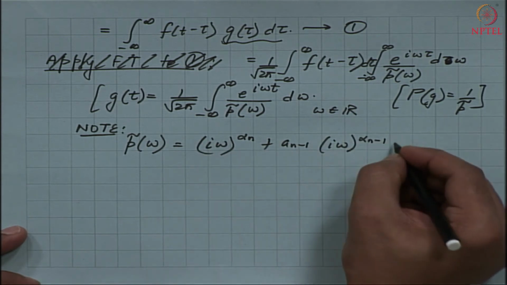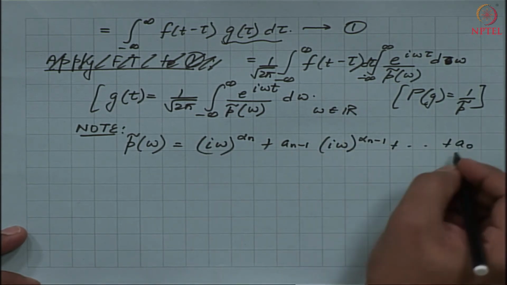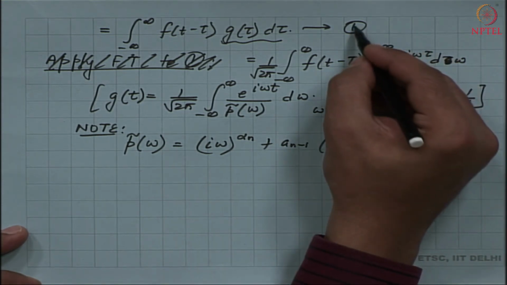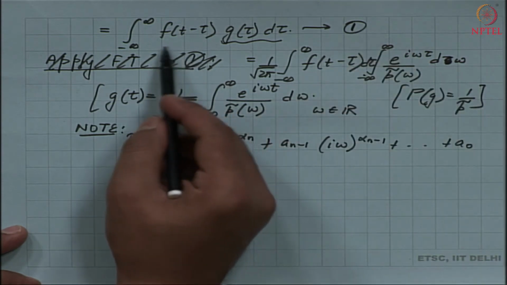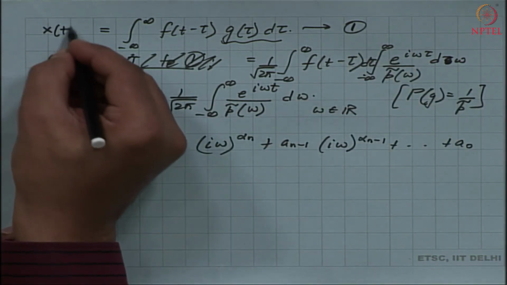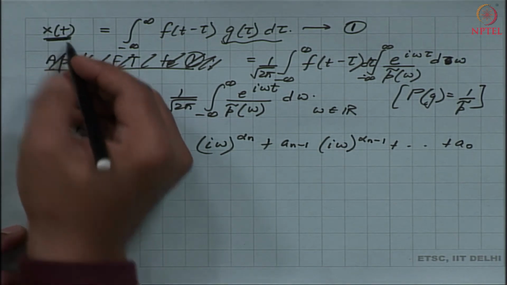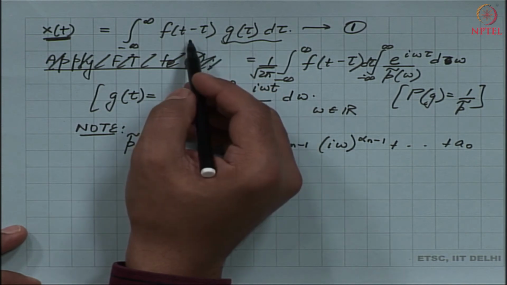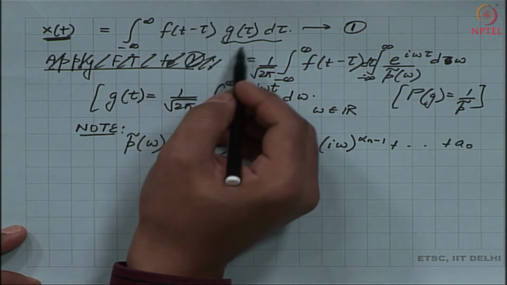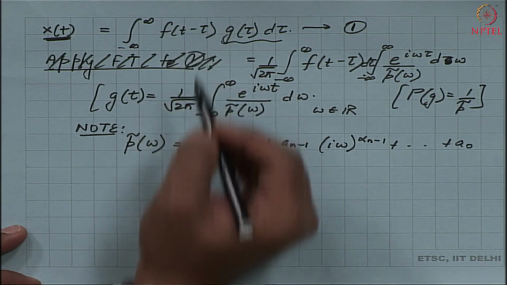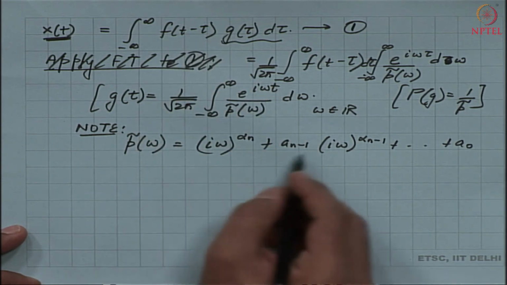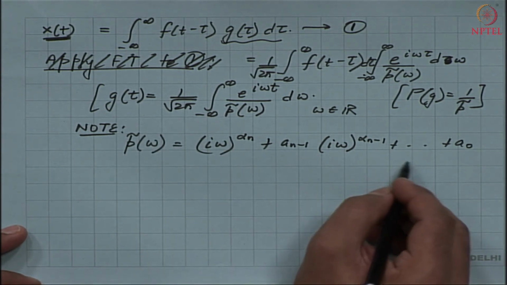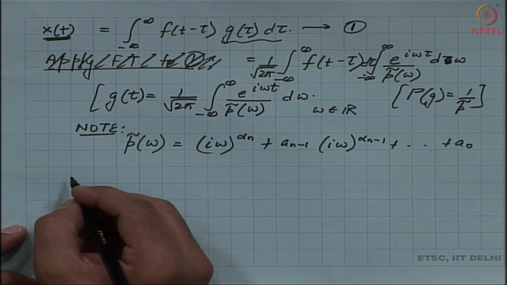I see that if I continue, I get the following polynomial. Now, notice that this solution, I need that. So, this was my solution x of t. So, my solution x of t is nothing but the convolution of these two functions, which means that if the convolution has to exist, it is only possible if the solution to this particular polynomial set equal to 0 exists.